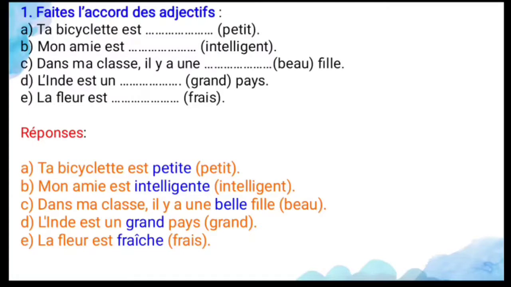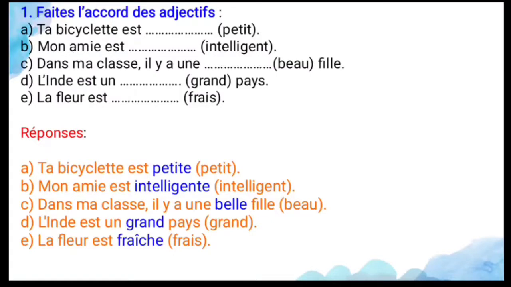And second is: mon amie est dash, intelligent. So my friend is intelligent. So here the subject mon amie is a masculine noun only. So you should not change. Sorry, it's a feminine noun. It ends with e, no? So my friend refers to the girlfriend, right? So for the girlfriend, it's a feminine noun only. So you have to add e. So mon amie est intelligente. So my friend is intelligent.